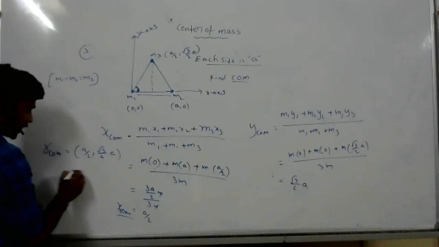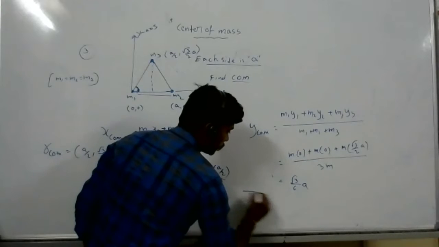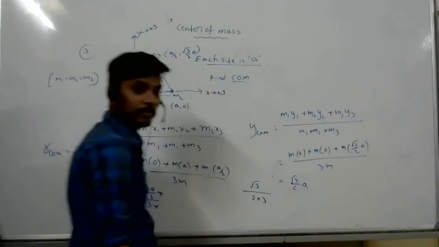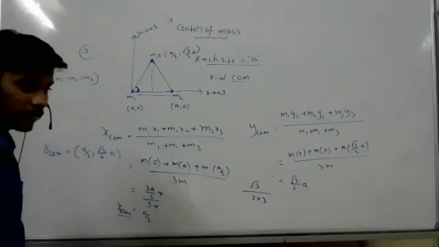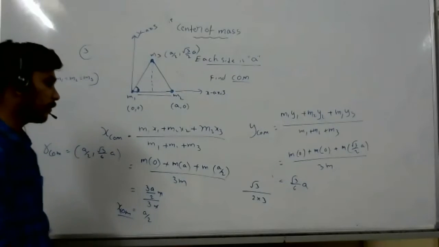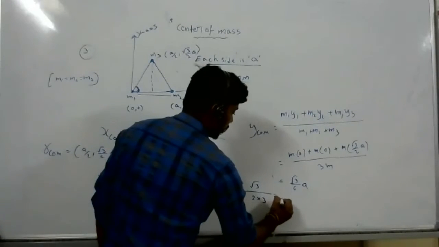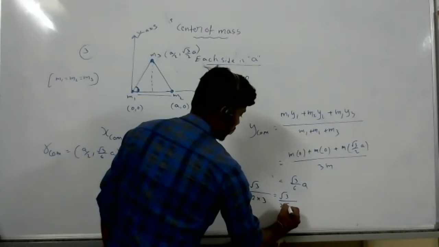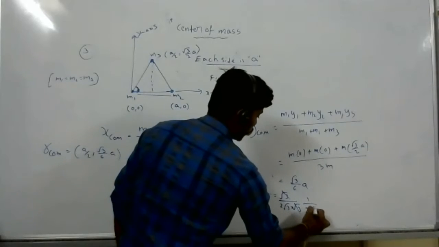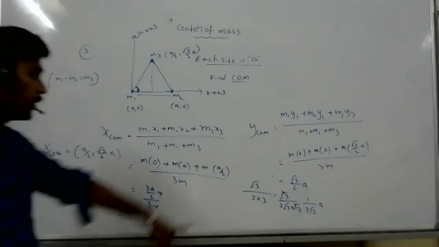It is not necessary, because the denominator is already in standard form, so no need to write it. But suppose you see options, and that option is not there, then root 3 into root 3, root 3 will get cancelled, giving 1 by 2 root 3 a. When options are given, if you don't find that option, then this is useful.